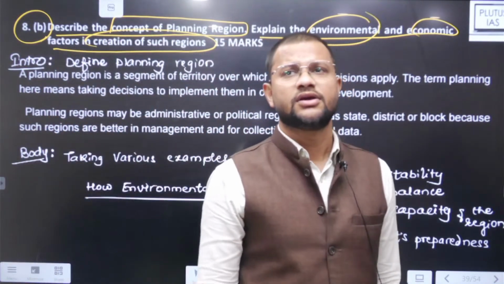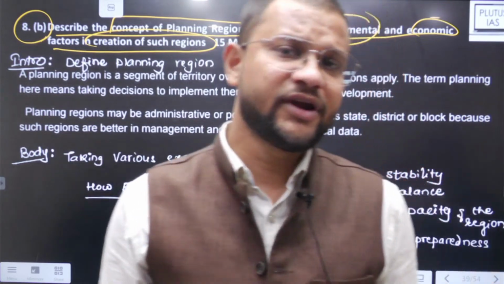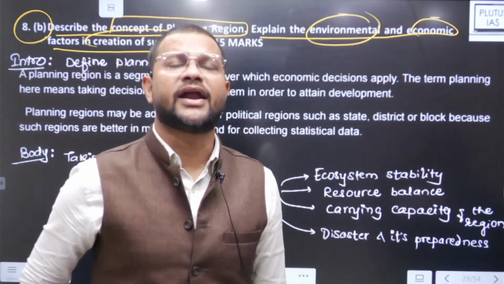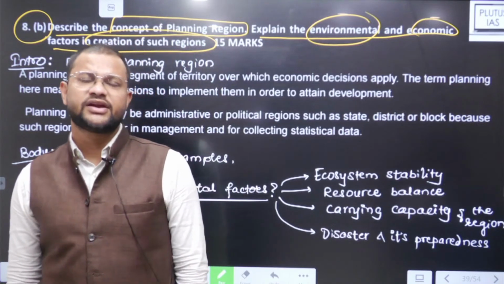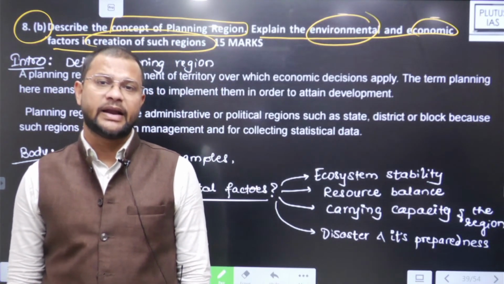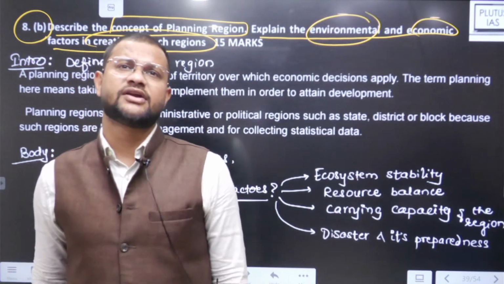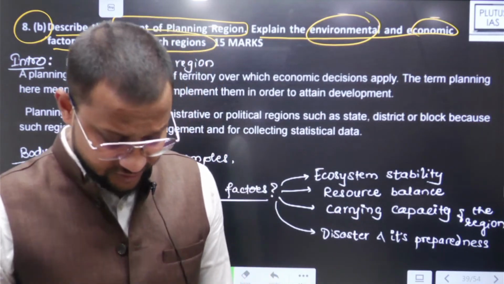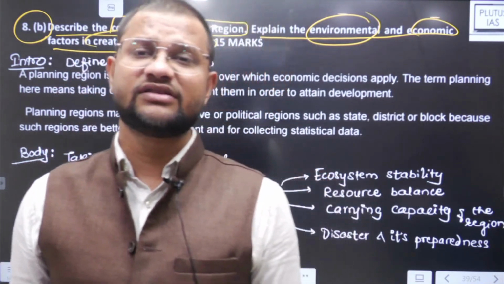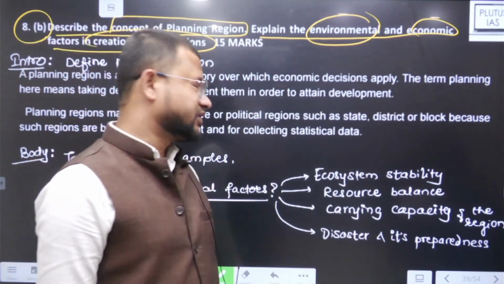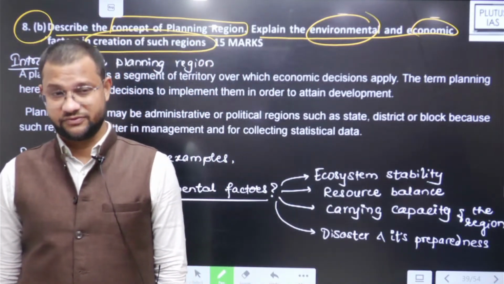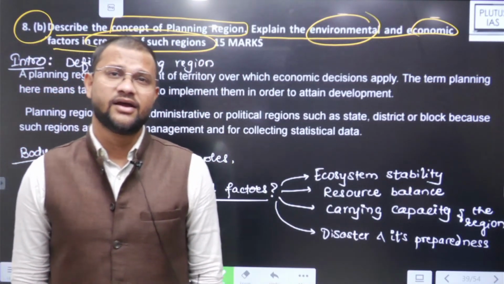Now, see, first the question's introduction has been given to you. Define planning region. So it is very straight and very clear that we need to define planning region. Now, what is a region at first? As we already have discussed, according to Whittlesey, it is a differentiated section of Earth's surface. And what is a planning region?